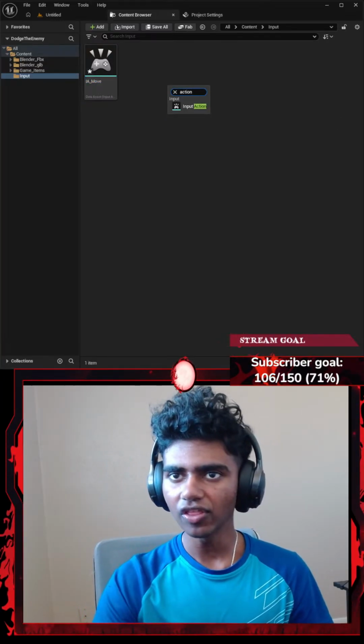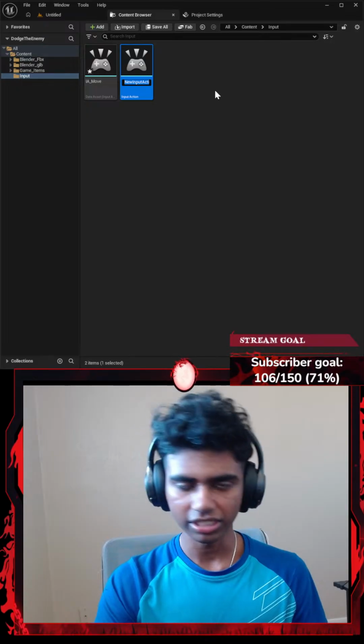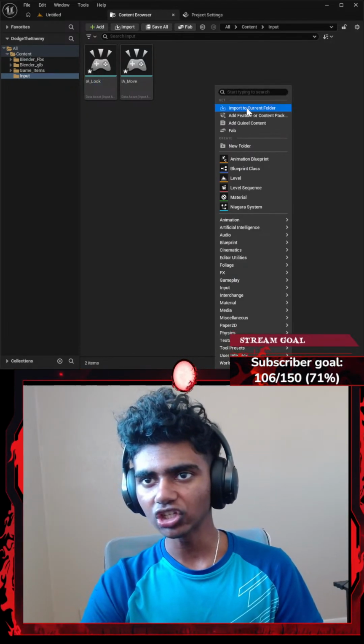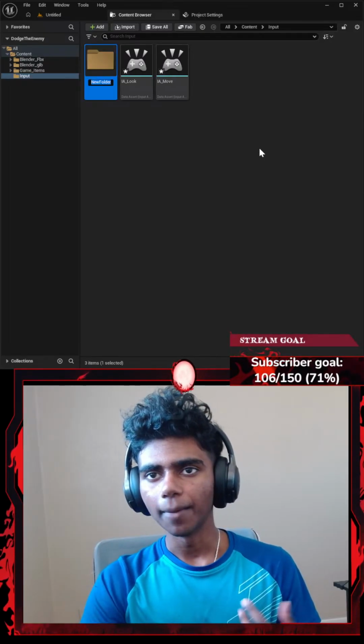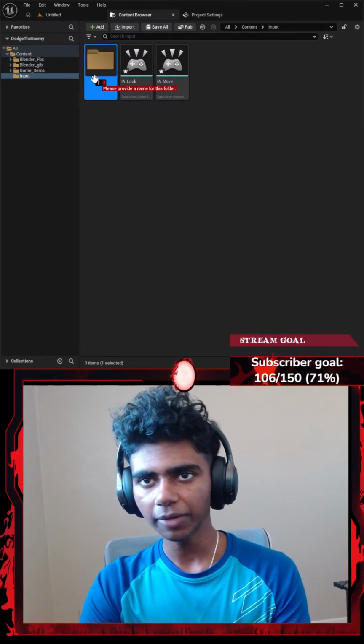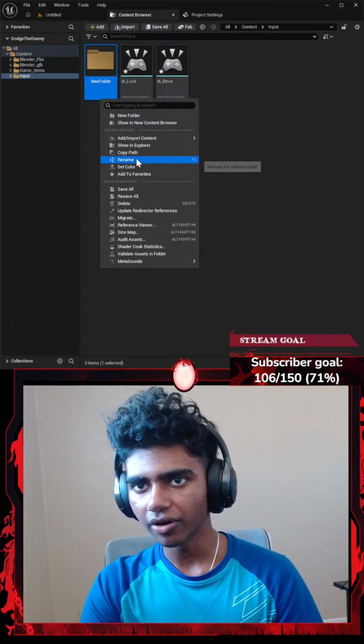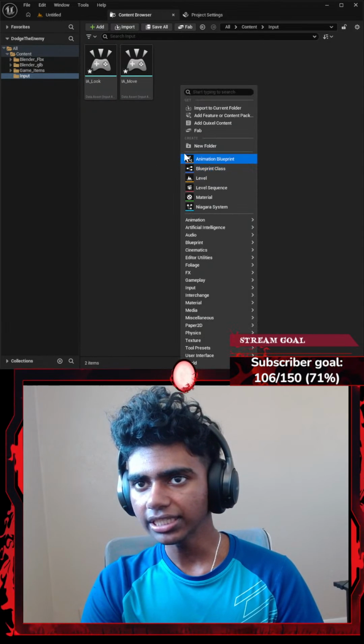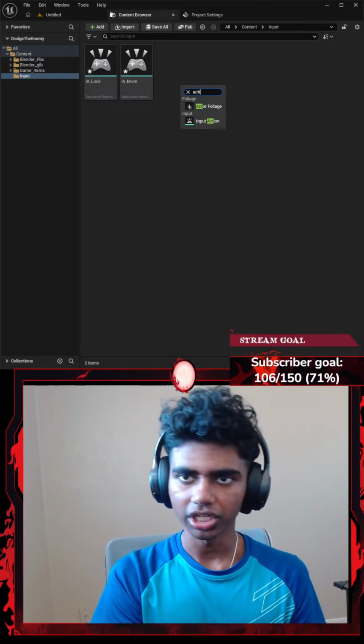I'm going to add another input action. This is going to be IA_Look. This is basically my look action used to make my player rotate and turn around, if that made any sense, guys. Alright, let's delete this real quick. So there we go. Okay, I'm going to delete this, right click, and go with Input Action.